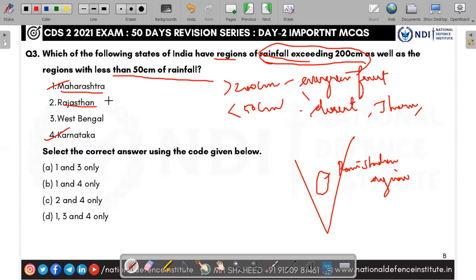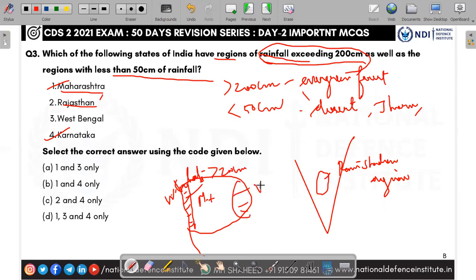In Rajasthan, a less than 50 centimeter area is there, but no 200 centimeter area. Nowhere in Rajasthan can the rainfall be 200 centimeters. But take Maharashtra, the western region: Bombay and all receive more than 200 centimeters because it is in the Western Ghats, Sahyadris. But this region, called Vidarbha, is full drought, less than 50 centimeters. So Maharashtra is like this. West Bengal has a 200 centimeter area, but no less than 50 centimeter area.